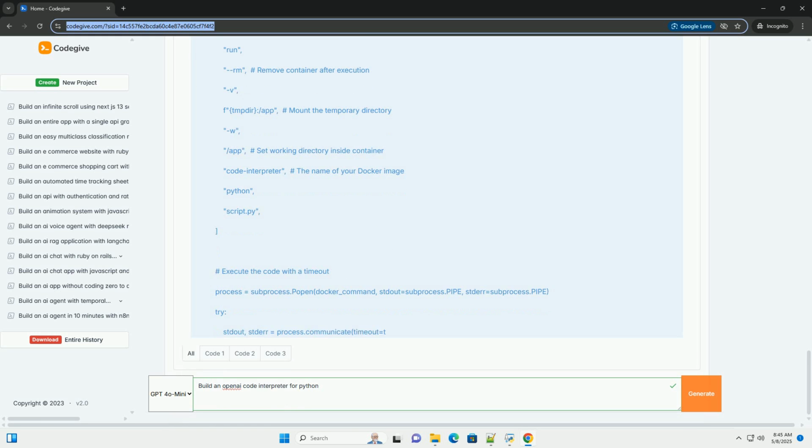import pandas as pd, import matplotlib.pyplot as plt. try: data = pd.read_csv('data.csv'), print(data.describe()).